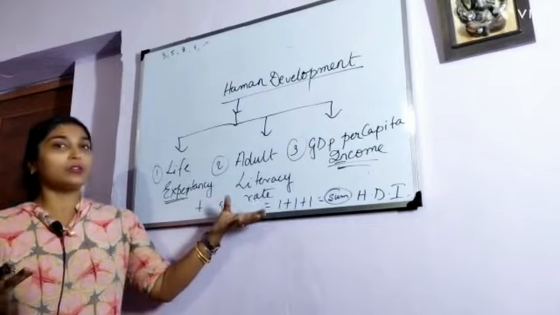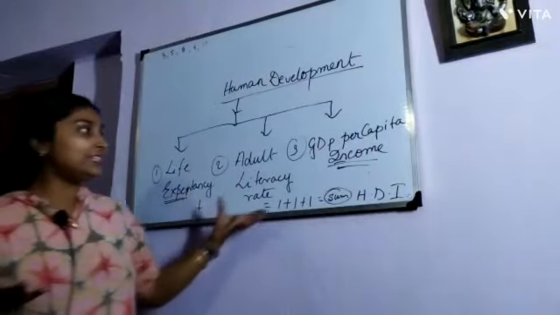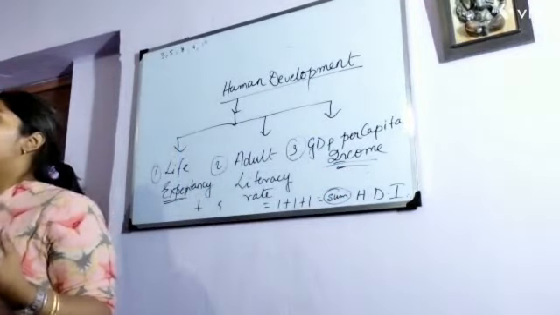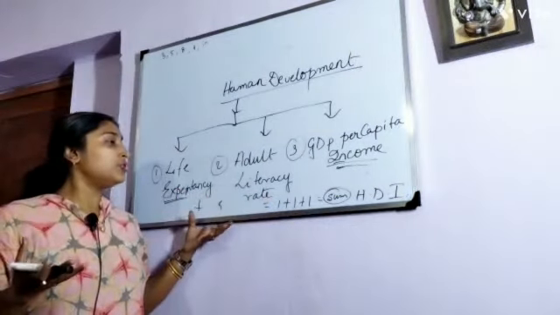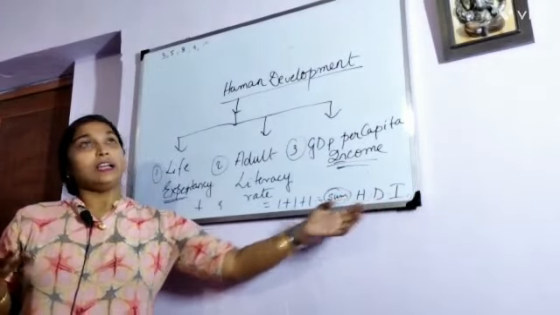Next, the adult literacy rate, how to calculate? That will be calculated on the basis of the dropout ratio, and GDP per capita income, that means you have to calculate on the basis of their income. Okay, so these are the three parameters we have to calculate whenever we do this human development index.